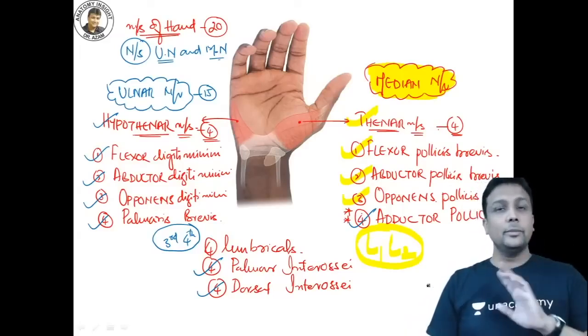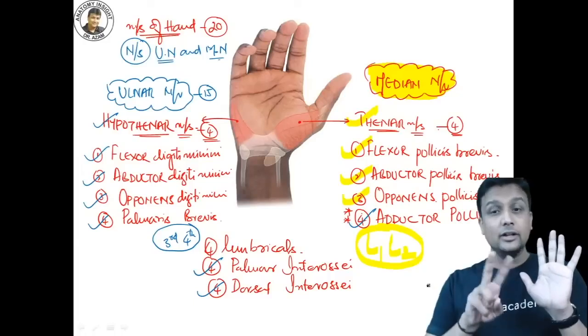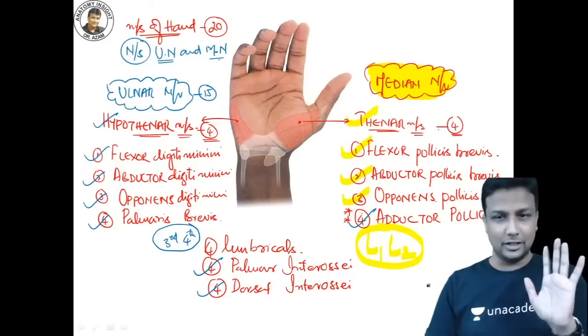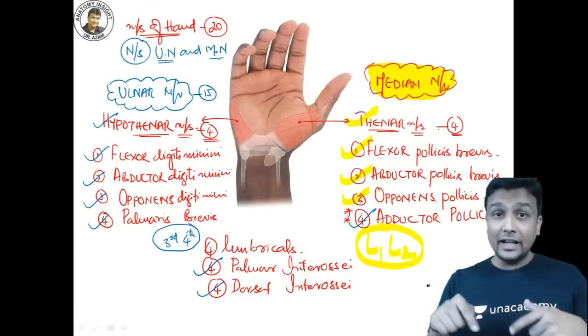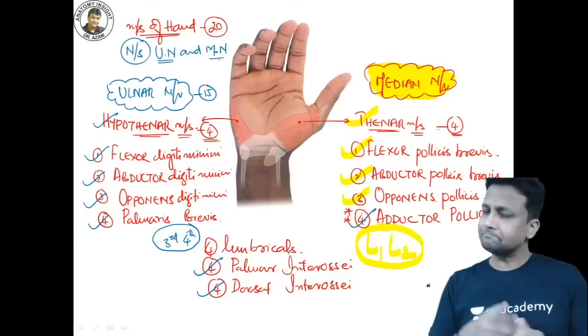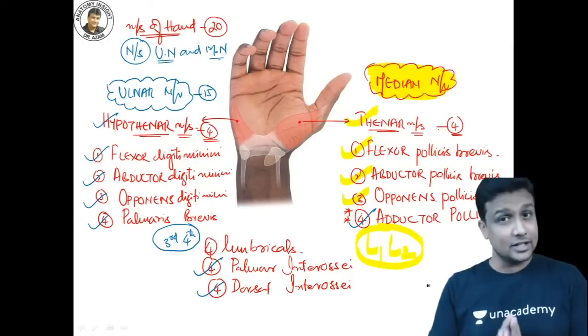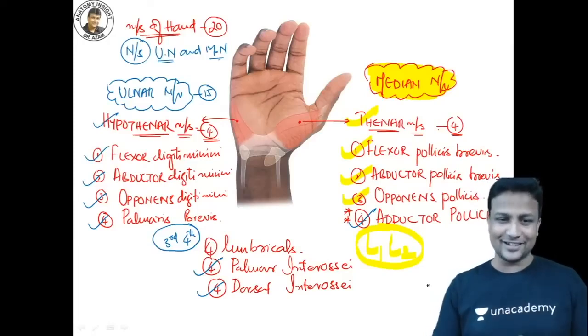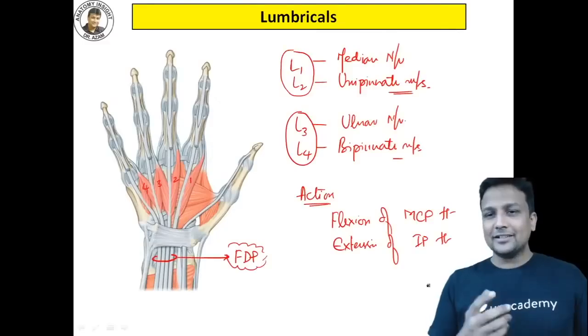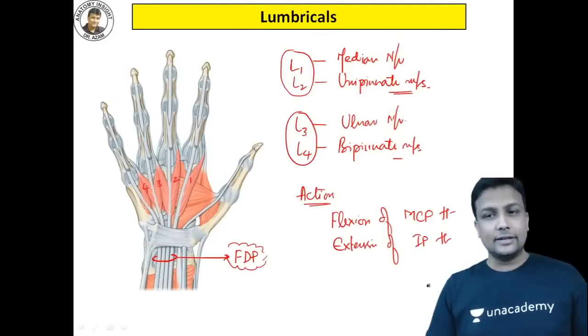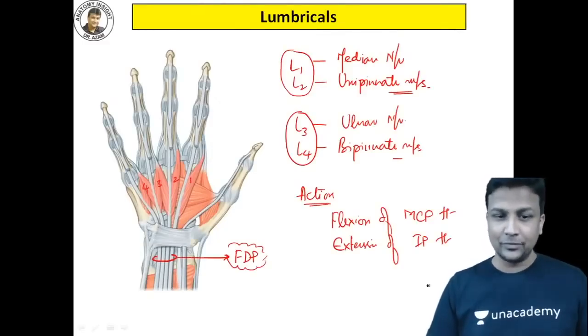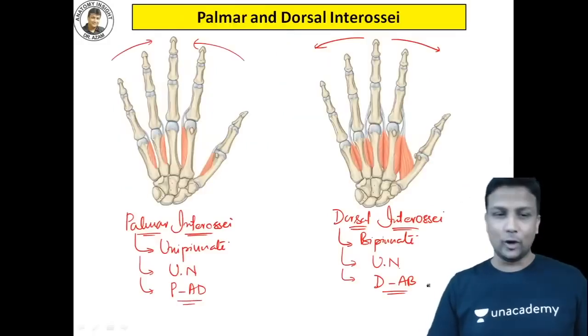Point number two, all of them are supplied by the ulnar nerve and the median nerve, guys. Out of that, 15 muscles will be supplied by the ulnar nerve and the remaining 5 muscles will be taken care of by the median nerve. Is it okay? And this is the way you are going to identify lumbricals. They will be attached to the tendon, that is nothing but the flexor digitorum profundus tendon. And then the interossei, the palmar interossei and the dorsal interossei, guys.